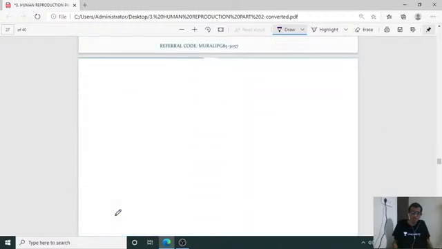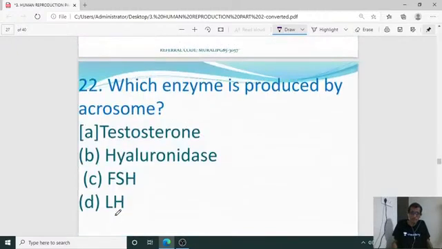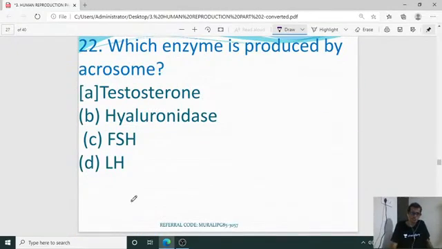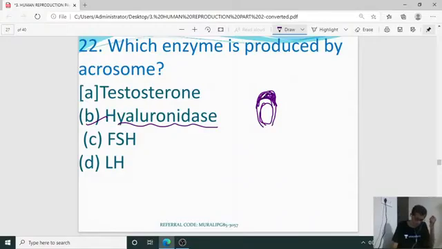Next, question number 22. Which enzyme is produced by acrosome? If you take a sperm head, we can observe the acrosome. This acrosome is present as a cap above the sperm head nucleus. Which is the enzyme produced in that acrosome? It is hyaluronidase. Hyaluronidase is a hydrolytic enzyme that is going to break the wall of the ova or egg.